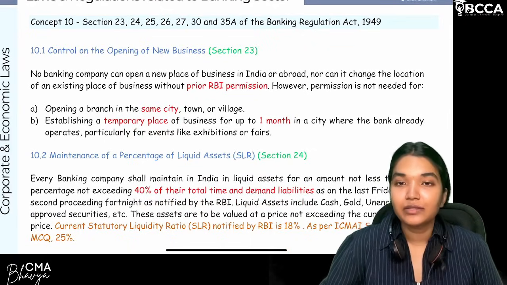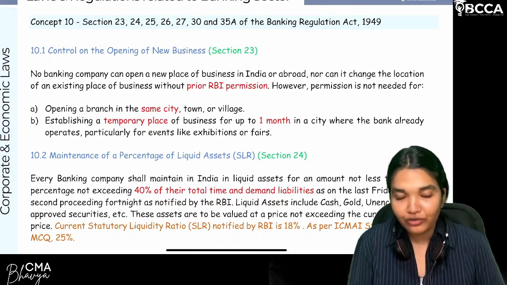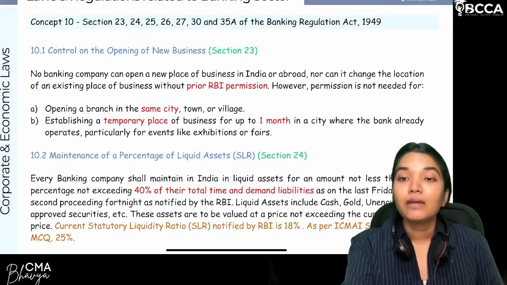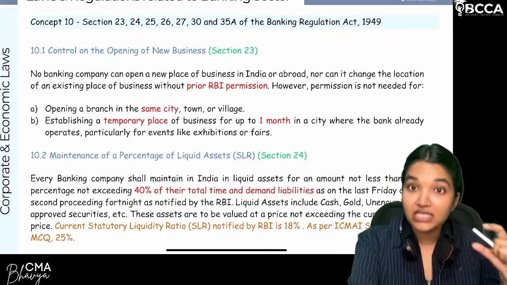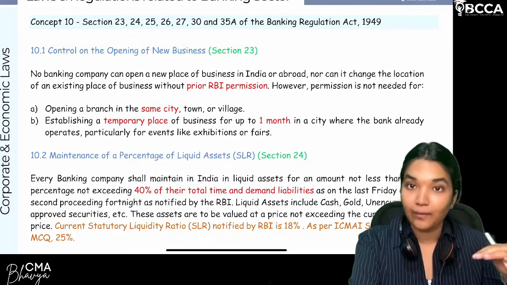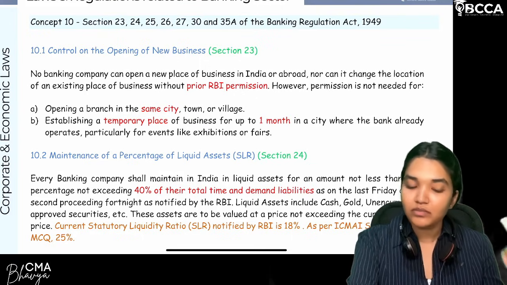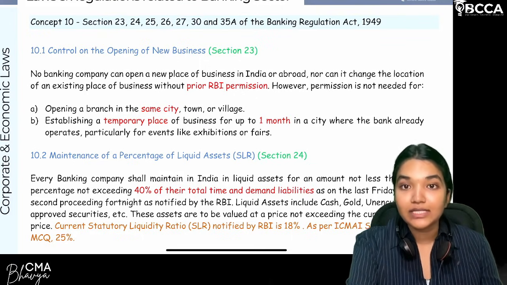With this, we have completed the major sections. These particular sections are minor from an MCQ point of view. They are important, but from a descriptive point of view, they are very small sections. So in just the next 15 to 20 minutes, we'll complete provisions related to banking regulations. Then we'll move on to the role of RBI. So let's start with the concept.